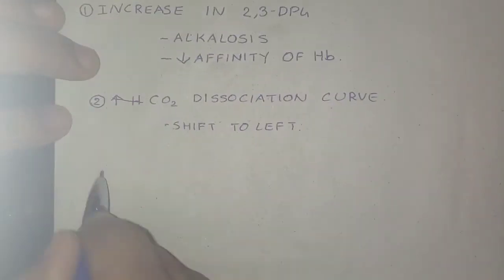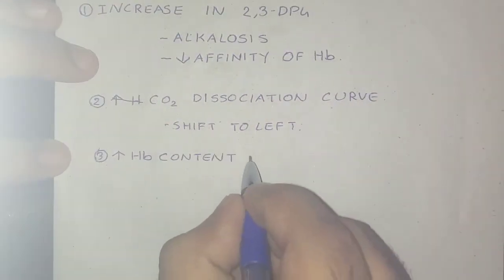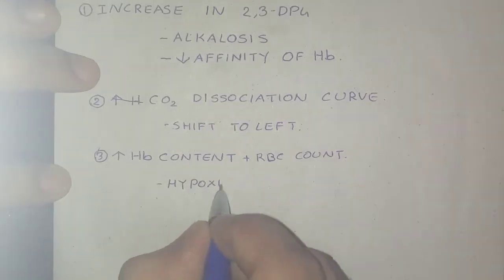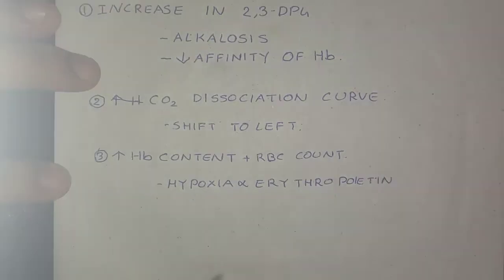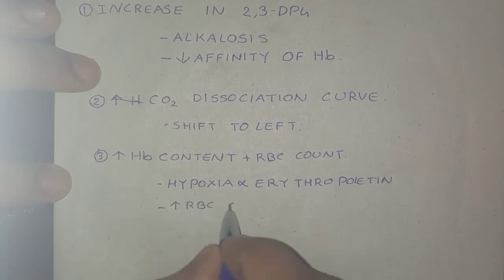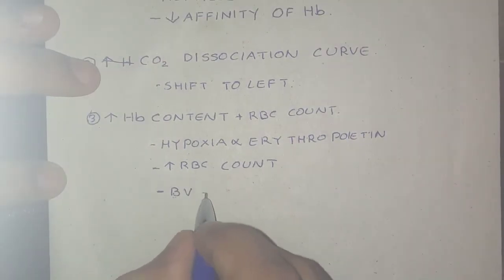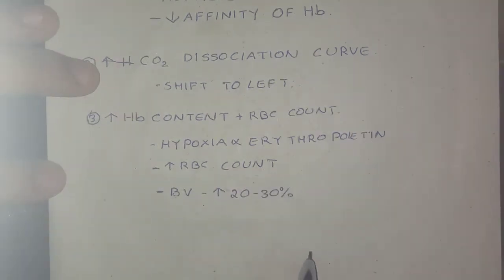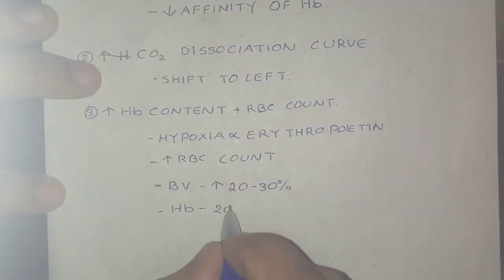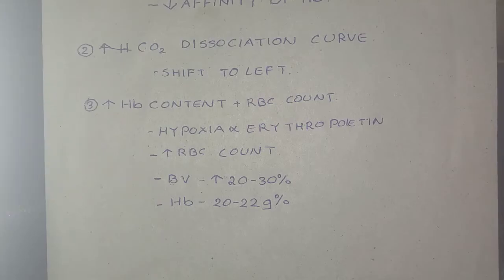Now for the H, that is the increase in hemoglobin content and in RBC count. Hypoxia stimulates erythropoietin secretion, and an increase in RBC count is seen within 2 to 3 days of stay. The subject will be polycythemic. Blood volume will be increased by 20 to 30%. The hemoglobin will be increased by 20 to 22 gram percentage.